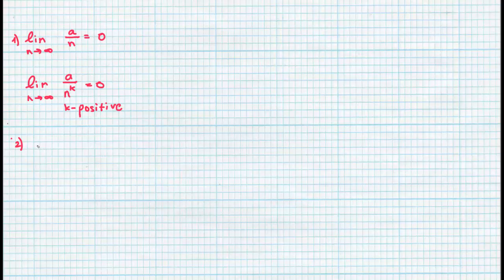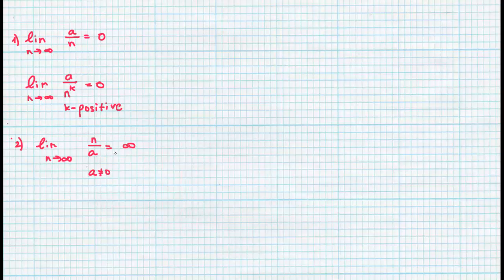Another example is the limit as n approaches infinity of n divided by a finite number a. Pay attention that a cannot be equal to 0, because we can't divide by 0, it's undefined. The limit will always be infinity.